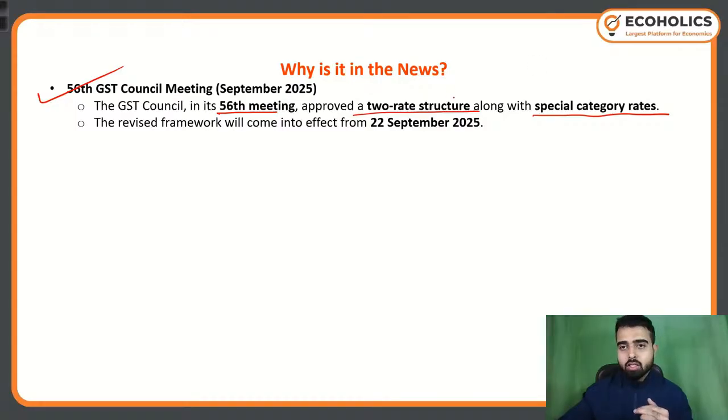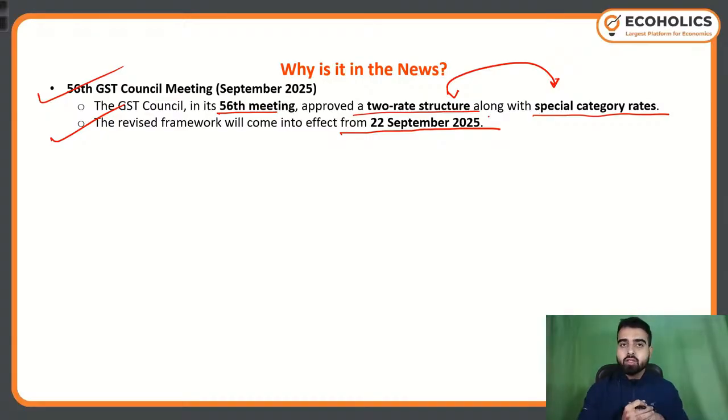Now these two are the new slabs, you can say: a two-rate structure as well as special category rates. Now the revised framework will come into effect from 22nd September 2025. So within this month only, the revised framework will be effective.